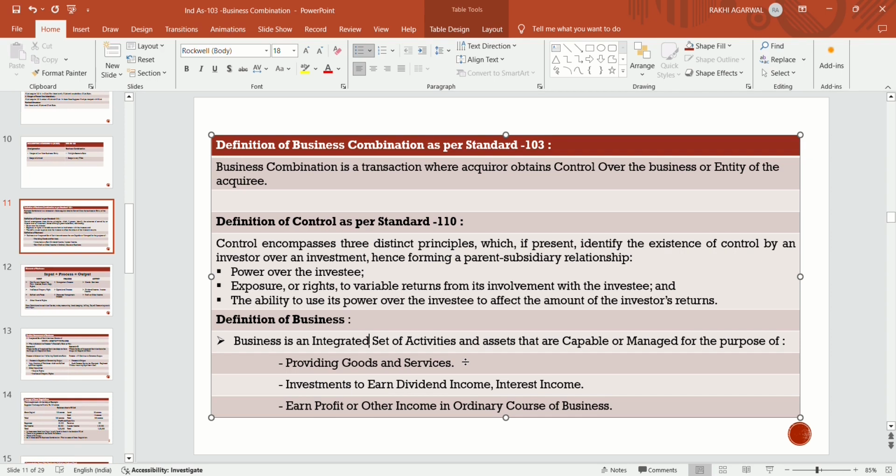So business is an integrated set of activities and the assets that are capable of being managed for the purpose of providing goods and services, or investments to earn dividend income or interest income, or to earn profits or other income in the ordinary course of business. This is the definition of business as per Ind AS 103.